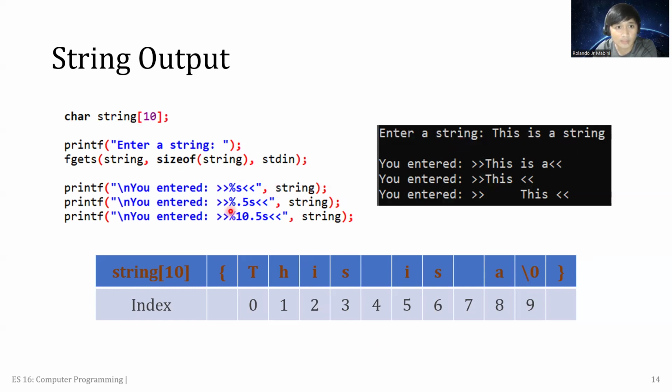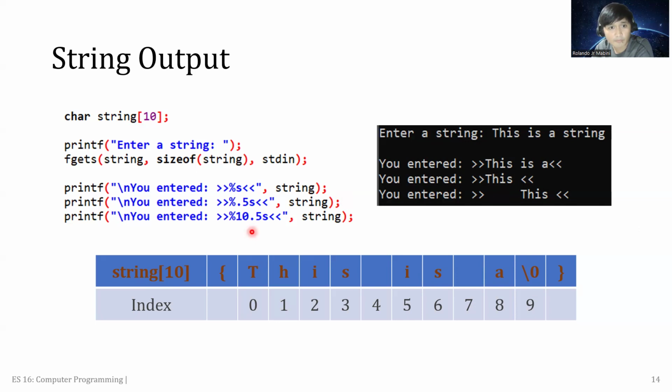Next is we have this %.5s. Instead of 10, no, the 0.5, it set the value of character to just 5. So mao ni ang mo display diri is this na lang siya, kay 0.5 means 5 characters.